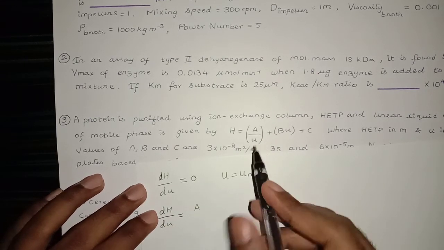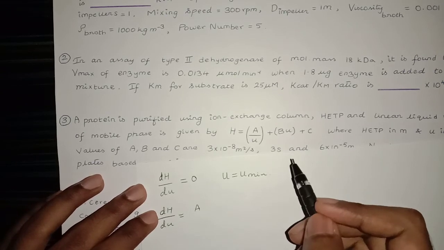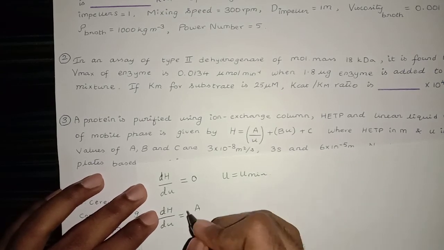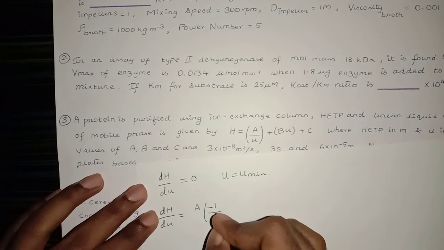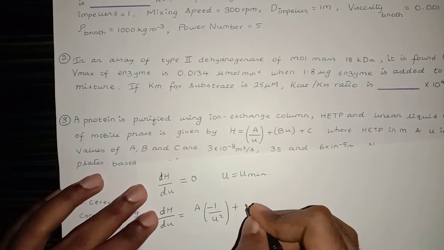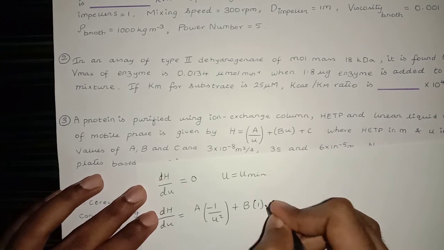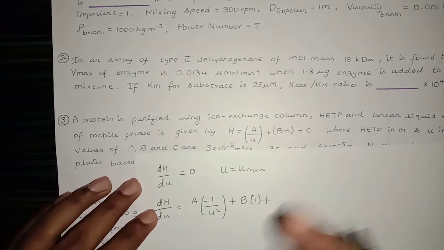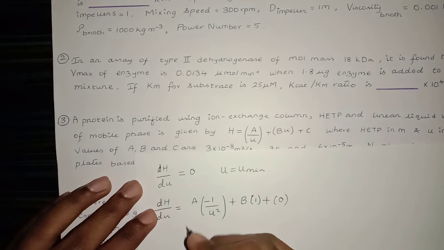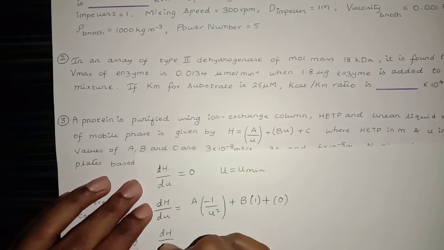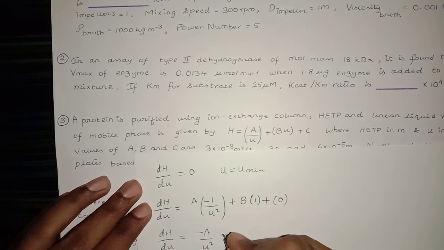A is constant, 1 over u, on differentiating we get minus 1 over u square, plus B constant, differentiating u we get 1. Differentiation of C, a constant, is 0. So dH over du is equal to minus A by u square plus B.